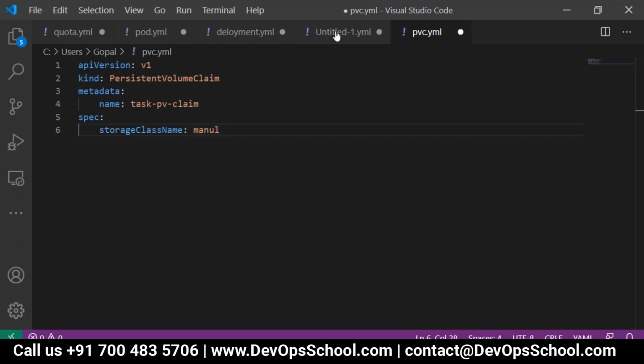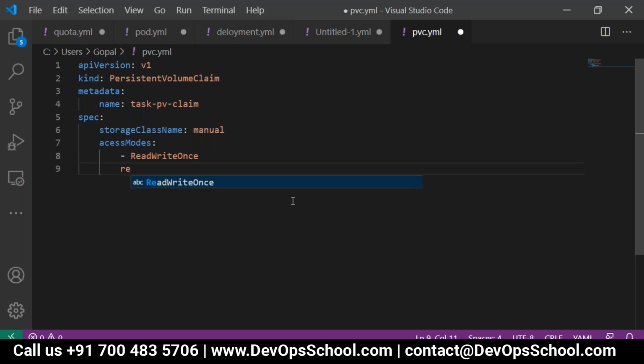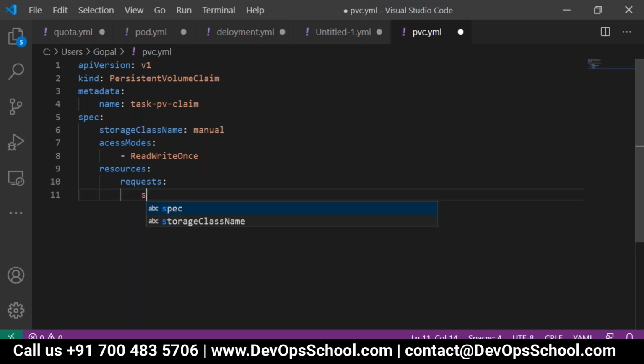This claim should be attached with that, manual. We have given a name. Here also access modes, hyphen ReadWriteOnce. One is access mode, another is resources. In resources, we will request that I need storage of 3 GB.